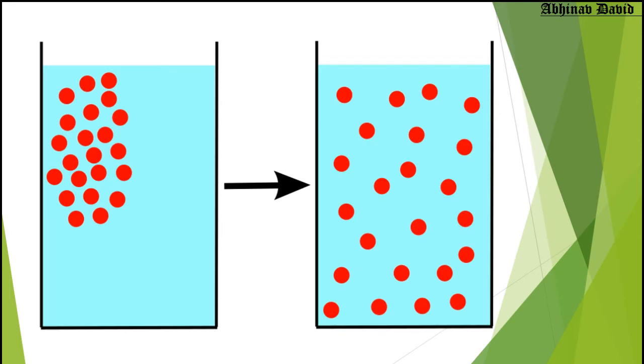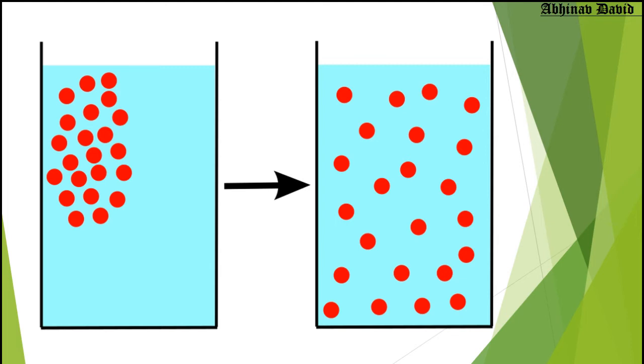As you can see in this diagram, there is a jar, and in the water some substances are shown by the red dots you can see here. These red dots are concentrated at only one place, on one side of the jar.